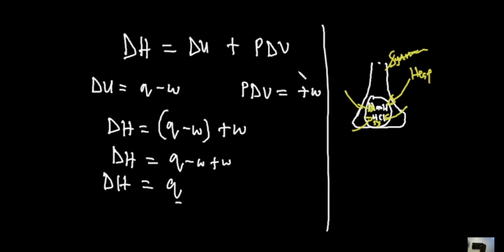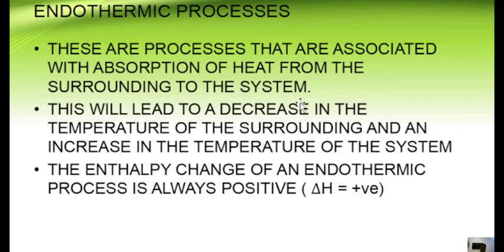So have that in mind, that once it is endothermic, it collects heat from the surrounding, hence reducing the temperature of the surrounding. However, the temperature of the system is most likely going to be increased. So moving ahead, this would lead to a decrease in the temperature of the surrounding, as I stated, and an increase in the temperature of the system. Yes, the enthalpy change of an endothermic process is always positive, so have that in mind.